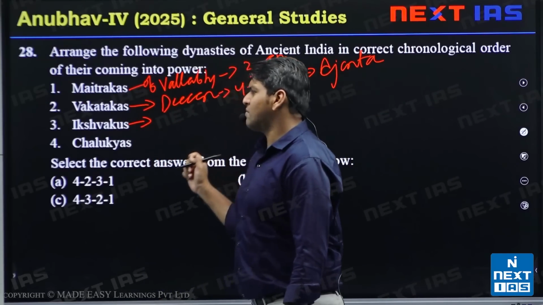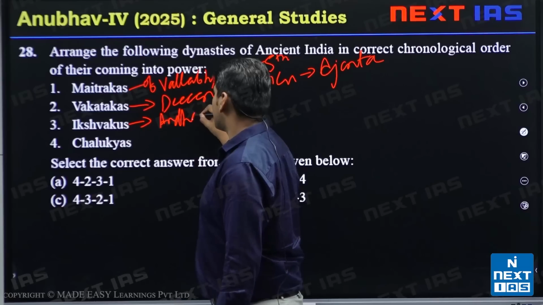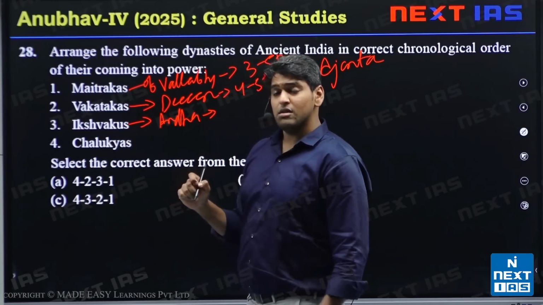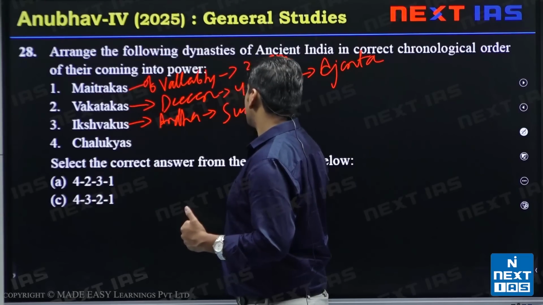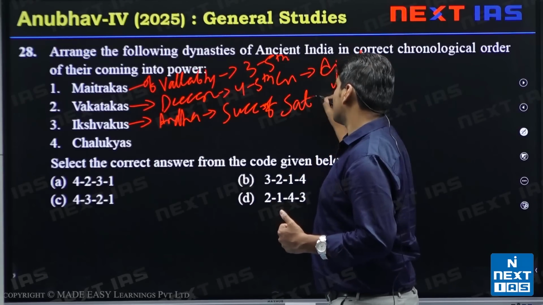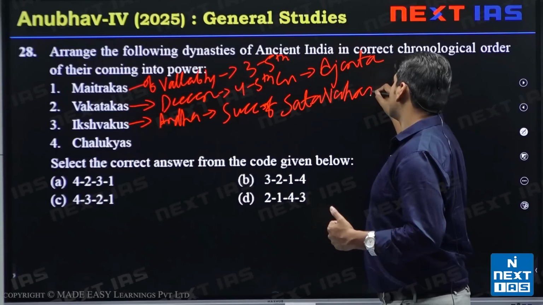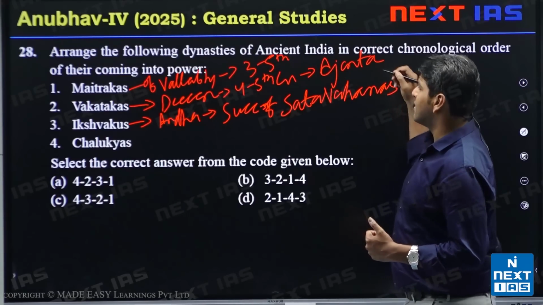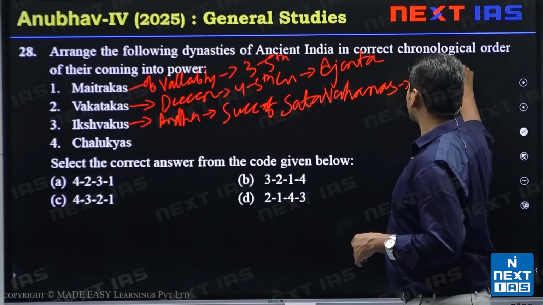These were powerful in the south, Andhra region. These were the successors of Satavahana dynasty. Like we know, Satavahanas were also powerful in deep south. The time period will be around same, like 3rd to 6th.